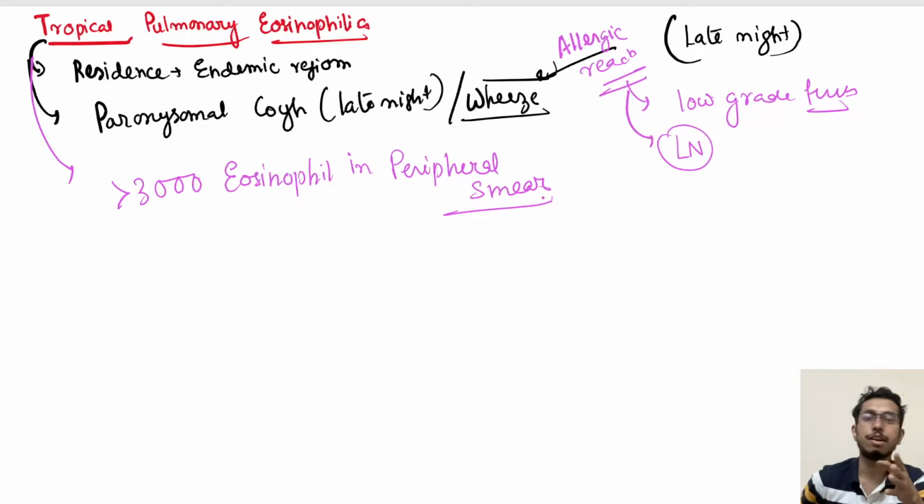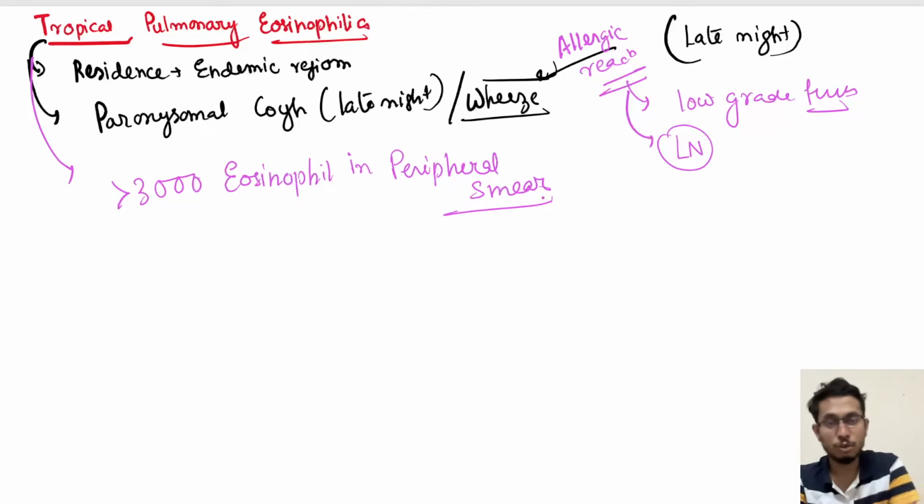Now, with a history of residence in an endemic region, if you take a detailed history of the cough, you will find that the cough is usually dry, along with low grade fever at night time, variegated and associated with breathlessness and wheezing sound at night. These are the clinching points, and obviously when you do the blood report, you will get a very high amount of eosinophils. This will help you in diagnosis.